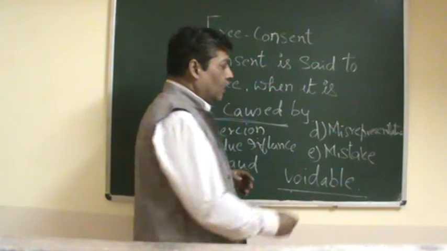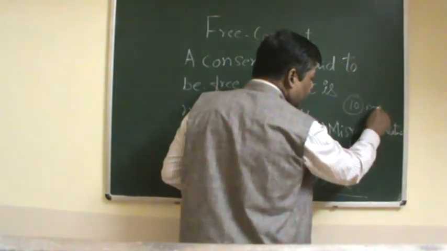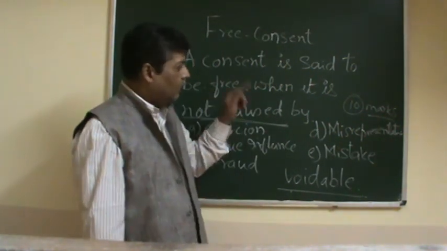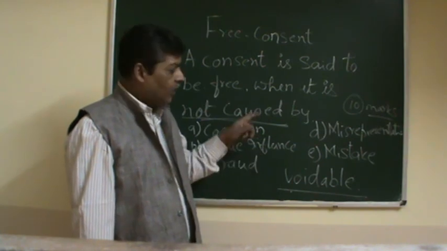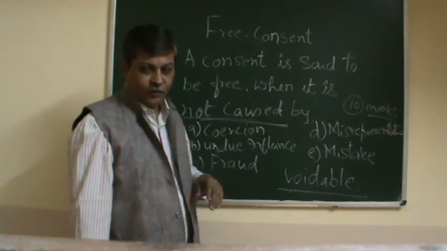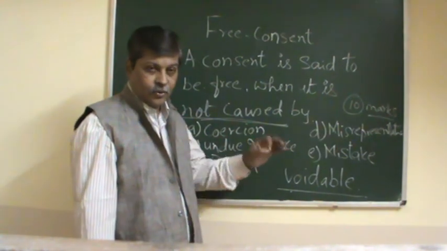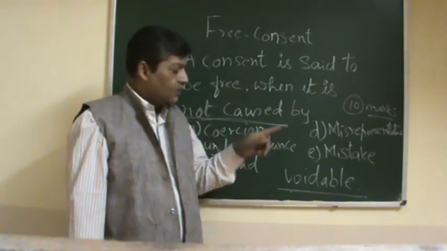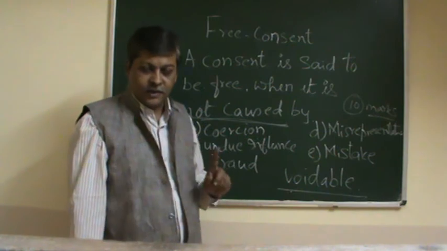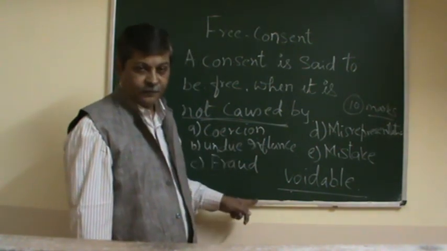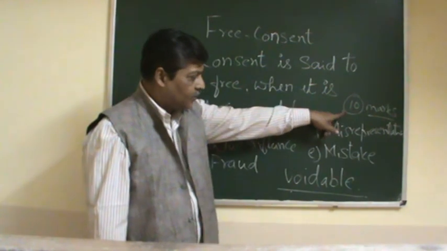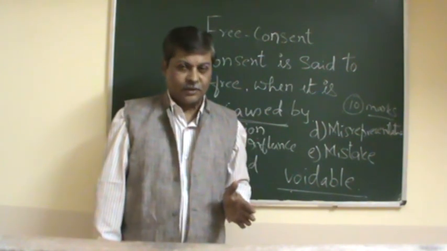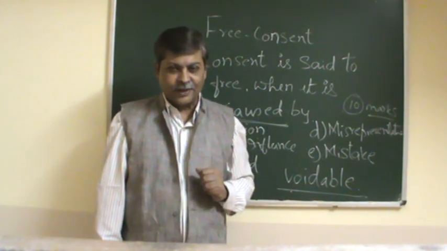From your examination point of view, you will have this as a 10 marks question. The question, as I told you, is: define consent and state when the consent is said to be free. The consent is said to be free when it is not caused by any of these methods. Suppose it is caused by these methods, the consent is not free, then you have to give the explanation. It's a 10 marks question, remember. And wherever it is possible, try to give examples. The examples will carry more weightage in your examination.